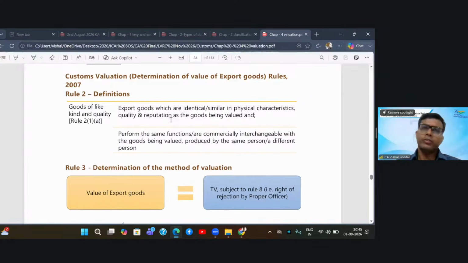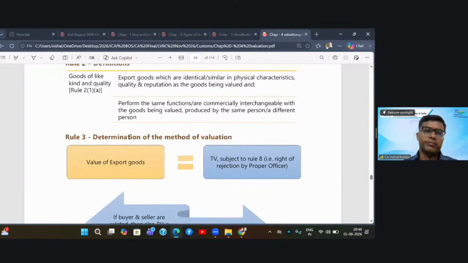So either your goods or even in their place, these goods can be used. Then they are called goods of like kind and quality. Further, these goods are capable of performing the same functions as your goods, and hence they are commercially interchangeable. So what is commercially interchangeable? Instead of my goods, the buyers in the market are ready to accept these goods also, then these goods are called commercially interchangeable.